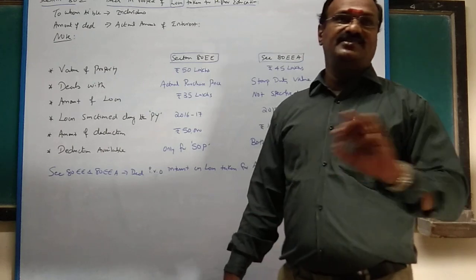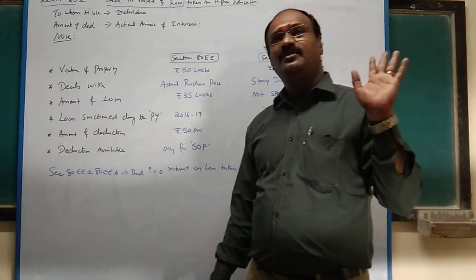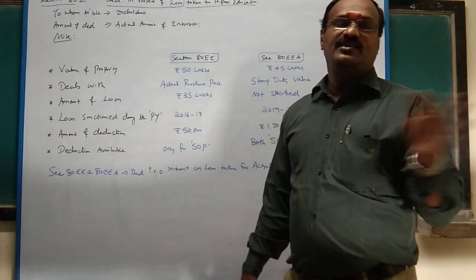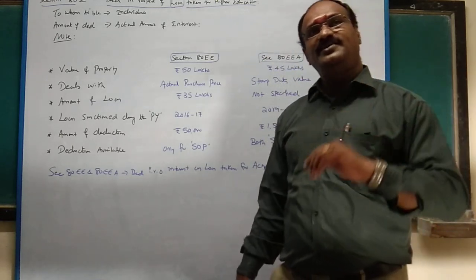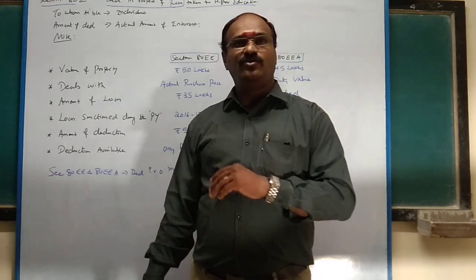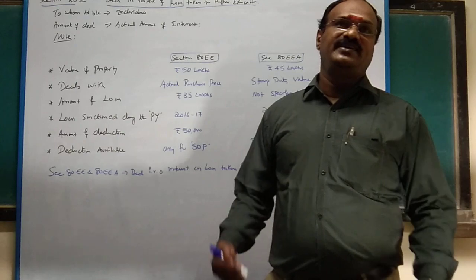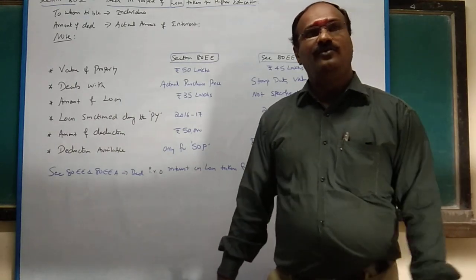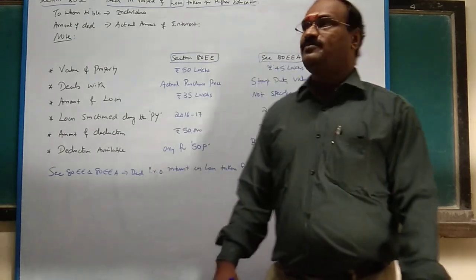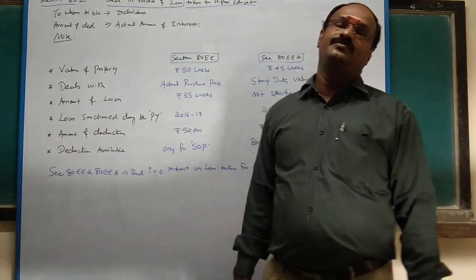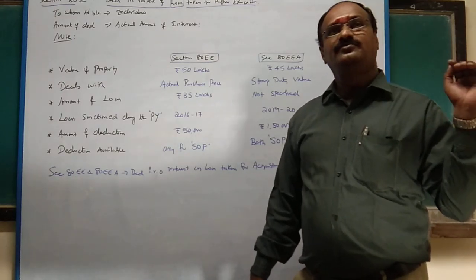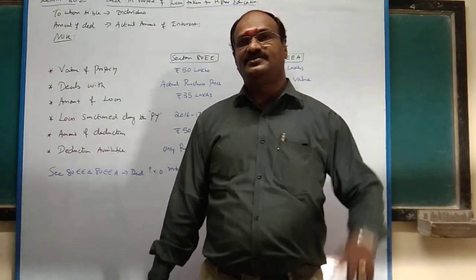Amount of deduction is very simple: actual amount of interest. For example, say you took a loan in 2015-16. You completed higher education in 2018-19 or 2019-20. So from 19-20 onwards you are going to repay. You are getting a salary, and you repay the loan. From 19-20 onwards, for 8 assessment years you can claim only interest. It means, very simply, you have to repay the entire amount, principal with interest, within 8 years.